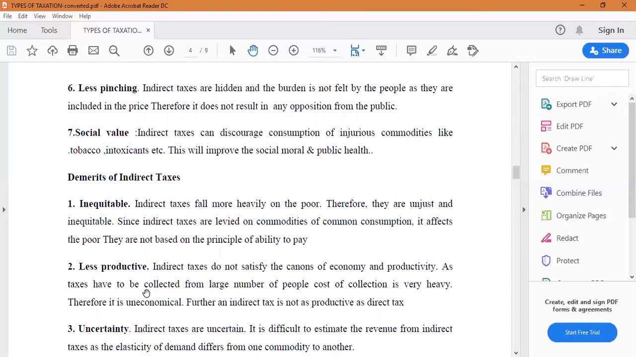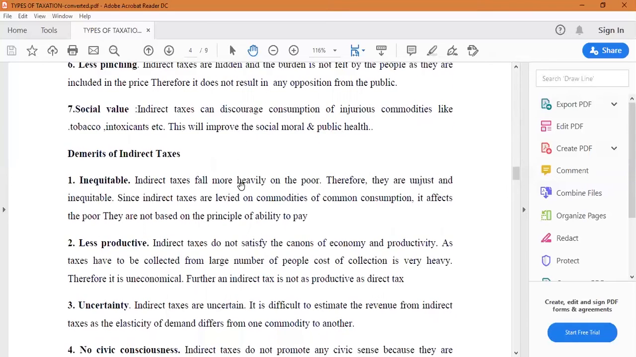Okay. The next one is social value. Indirect taxes can discourage consumption of injurious commodities like tobacco, intoxicants, and other alcoholic commodities. This will improve the social, moral, and public health. This we can bring in, as these points come under the merits of indirect taxes.